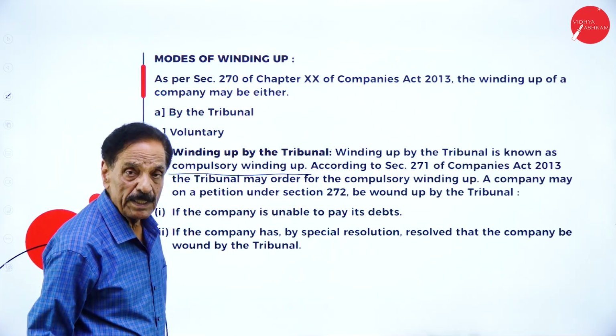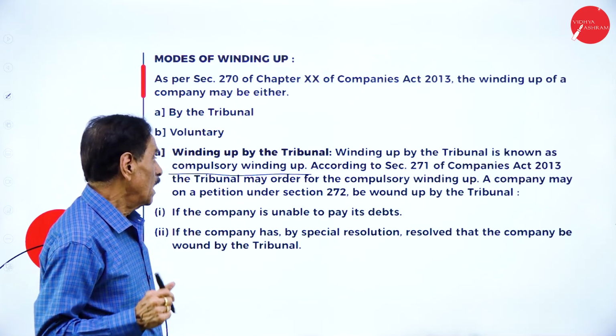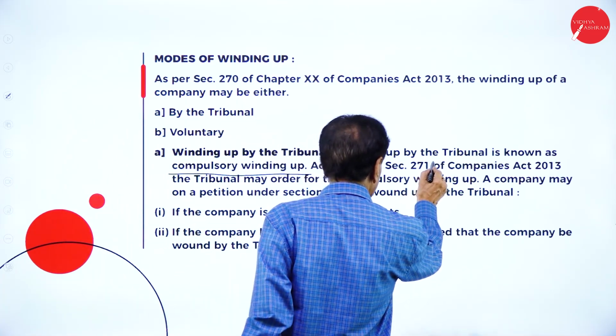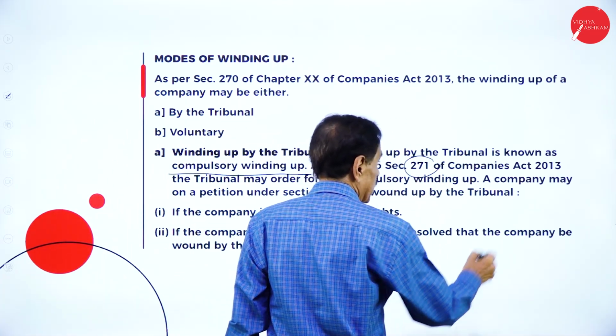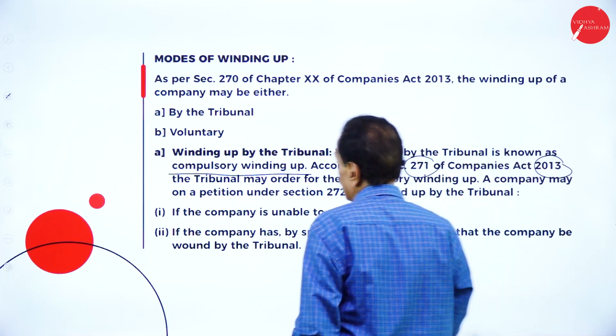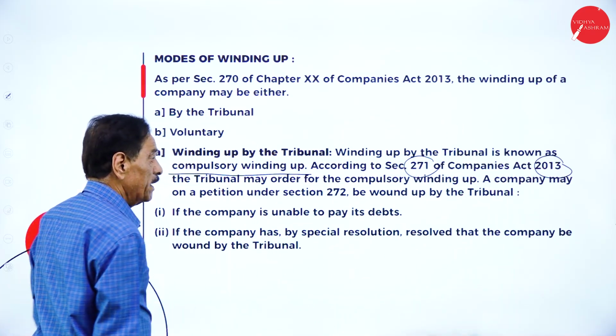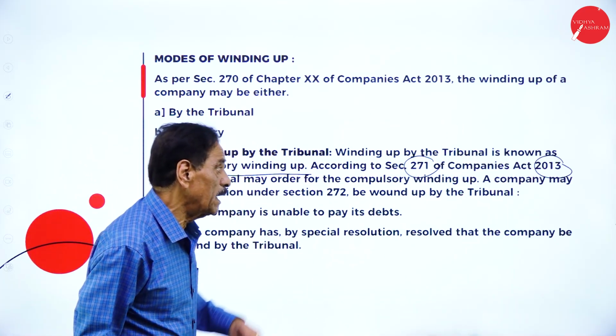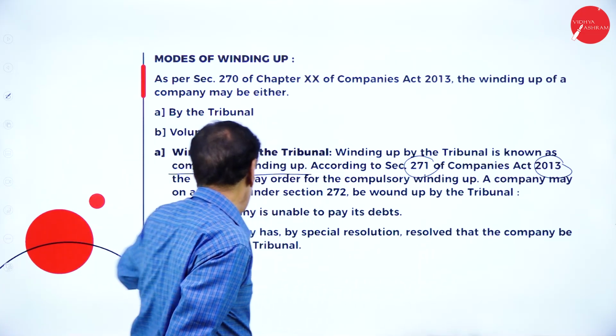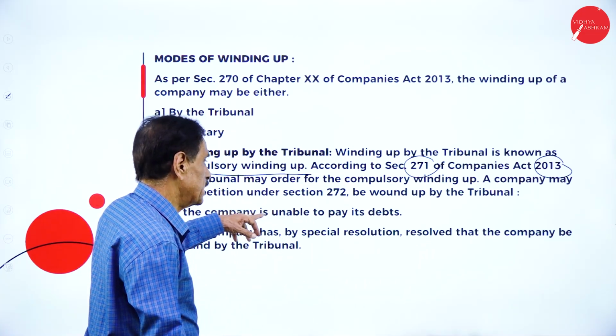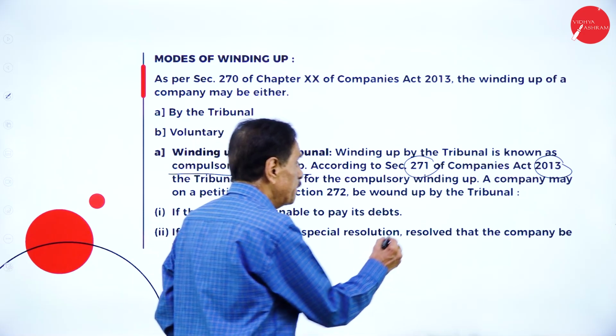It's a compulsory winding up made by the law according to section 271 of the Companies Act of 2013. The tribunal may order the compulsory winding up. A company may, on a petition under section 270, be wound up by the tribunal.